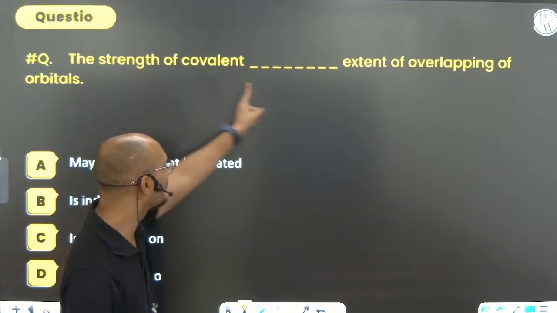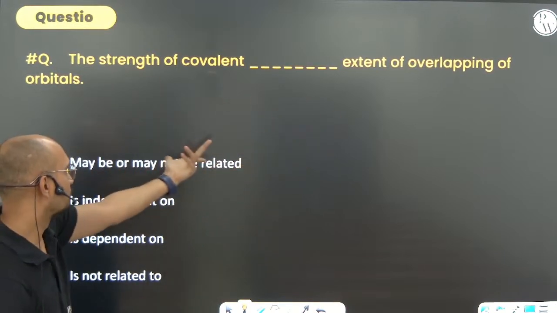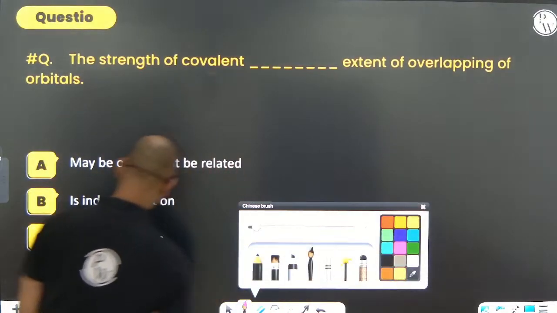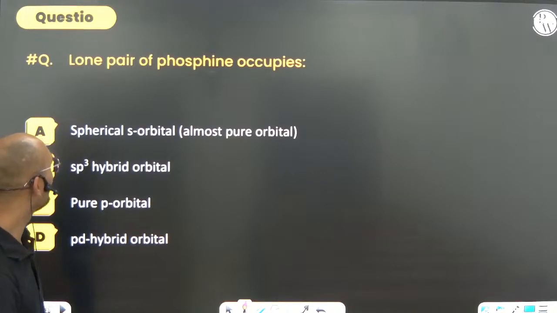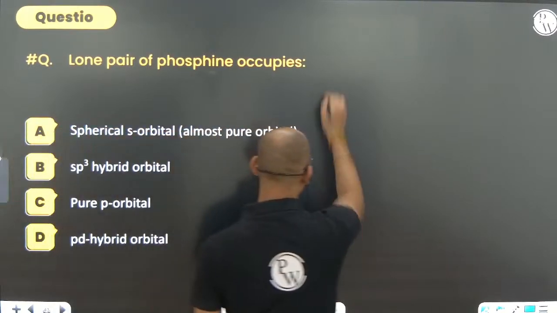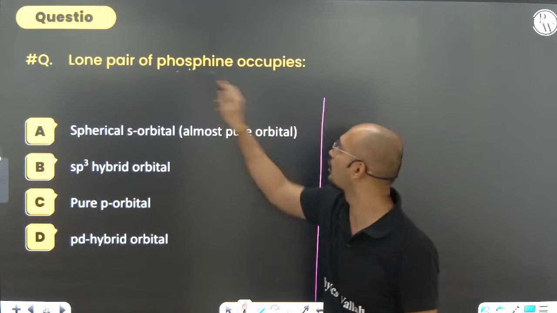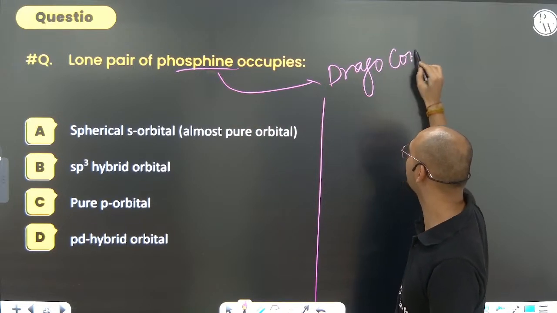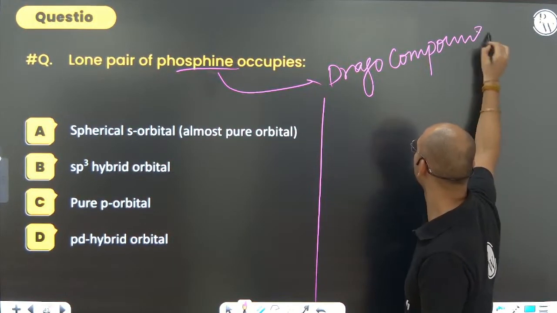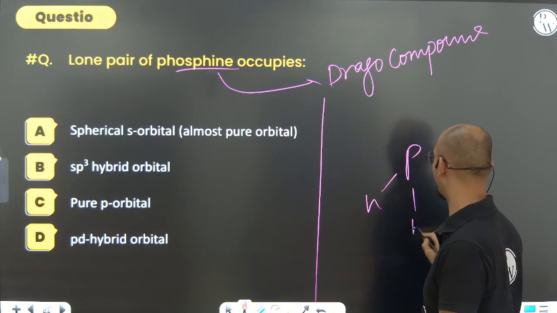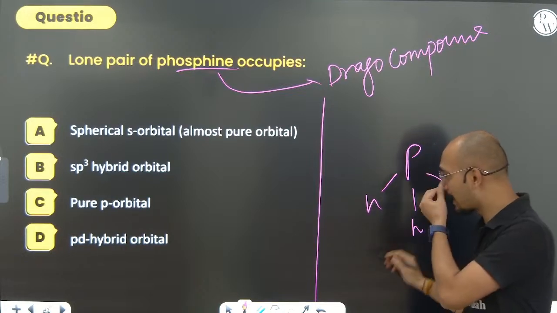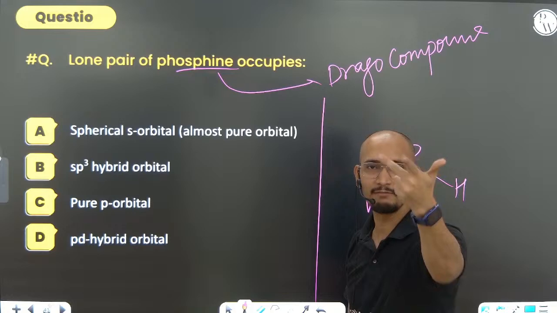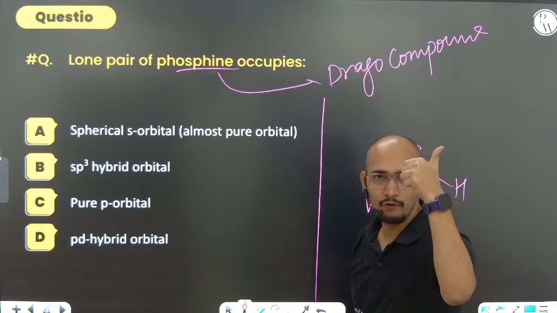The strength of covalent is directly proportional to, is dependent. Of course, it is dependent, bhai. Of course, no doubt about it. Next, lone pair of phosphine occupies. Phosphine is Drago compound. Whenever there is Drago compound, please be very much careful and cautious. So P, H, H, H, because we know that all the hydrogen bonds are there. It is from the p orbital. So px, py, pz is already used. So phosphorus has one lone pair.